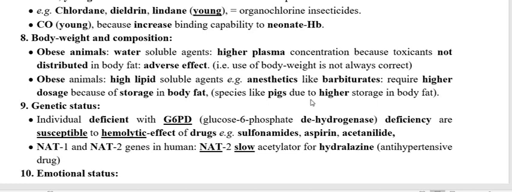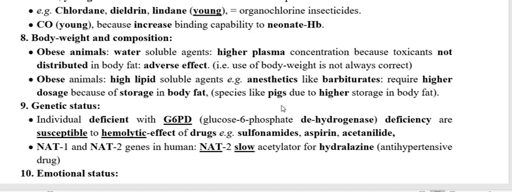The best example is the pig. As you know, the pig has a very high concentration of fat. That means if you are using an anesthetic barbiturate for the pig, you have to use a higher dose. Why?